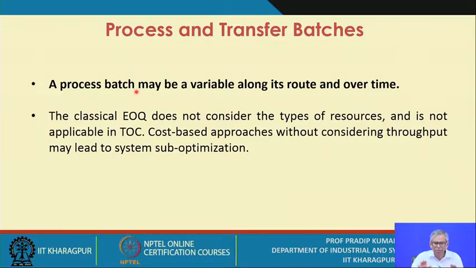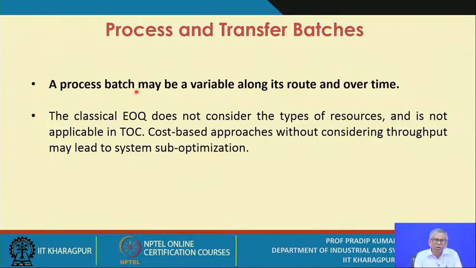So it's variable along its route and over time. That means between A and B, in the first hour the process batch could be 50, in the next hour it could be 75, the third hour it could be 60, and so on.